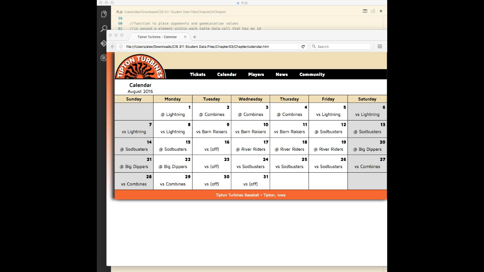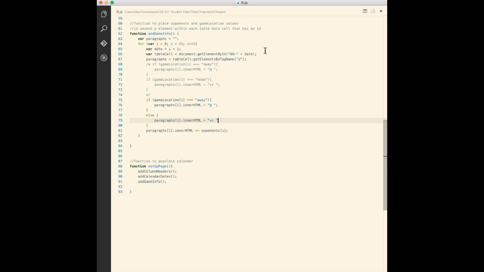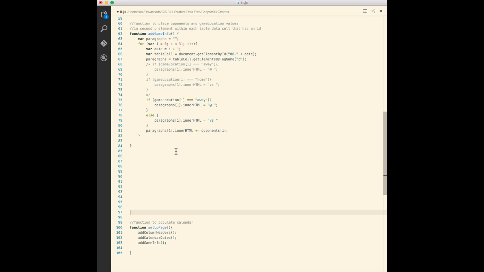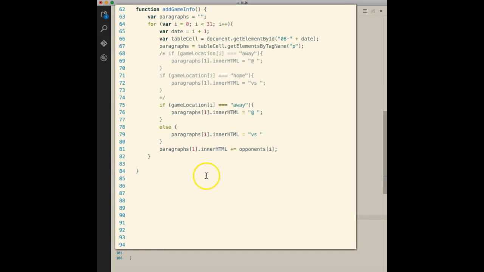Step 1. Return to the tt.js document in your text editor. Step 2. I'll add some lines of empty space here. Within the add game info function, add a new line below the code else, and then enter the code if gameLocation[i] === home.